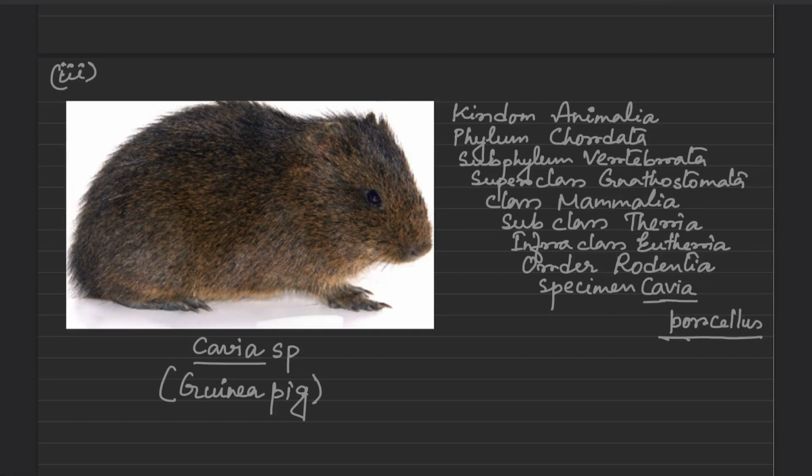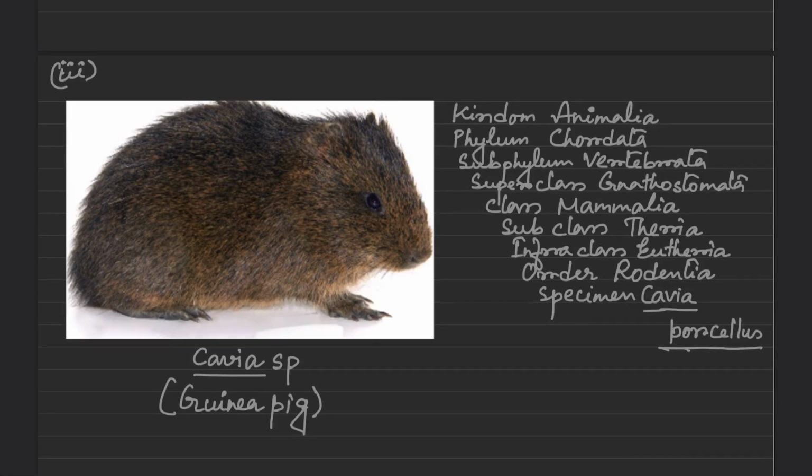Cavia belongs to infraclass Eutheria, and the identifying characteristics of Eutherian mammals are that anal and urinogenital openings are separated and the vagina is single. The guinea pig belongs to order Rodentia, and the identifying characteristics of Rodentia are chisel-shaped incisor teeth.